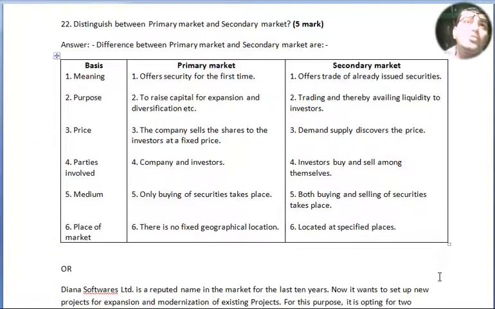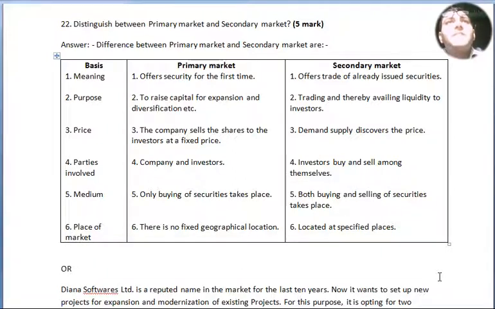Question number 22, for 5 marks. Distinguish between primary market and secondary market. Basis: primary market and secondary market, 3 columns. Number 1, meaning. Under primary market, it offers securities for the first time. Secondary market offers trade of already issued securities.